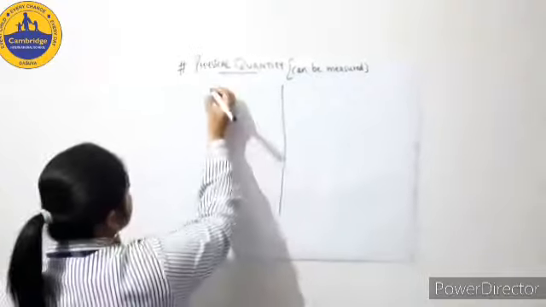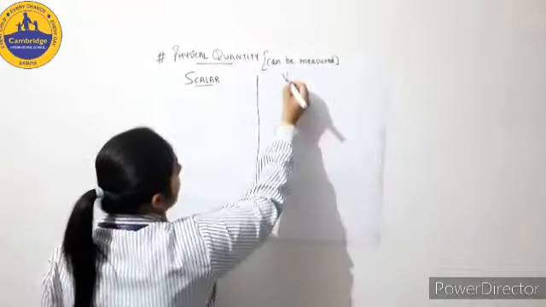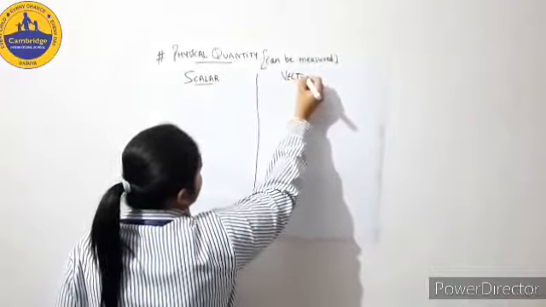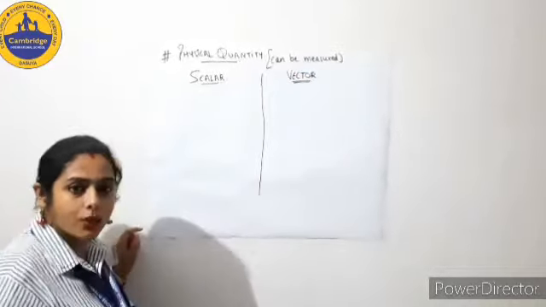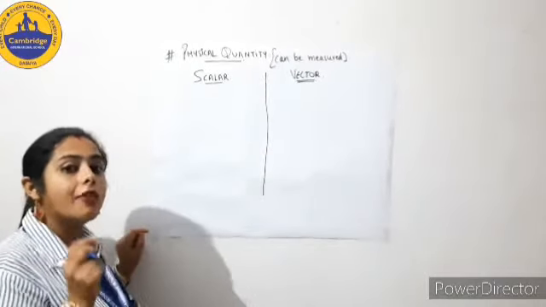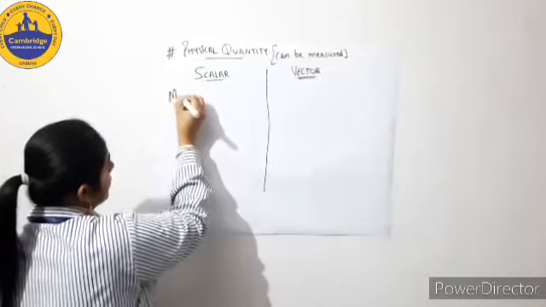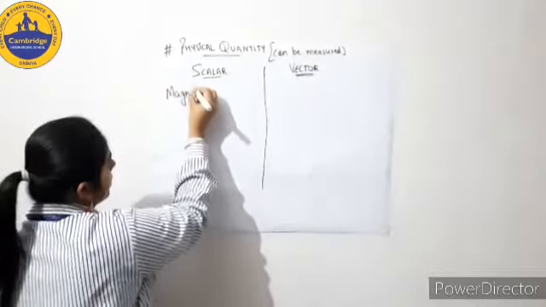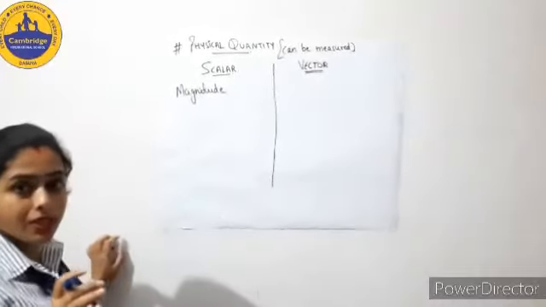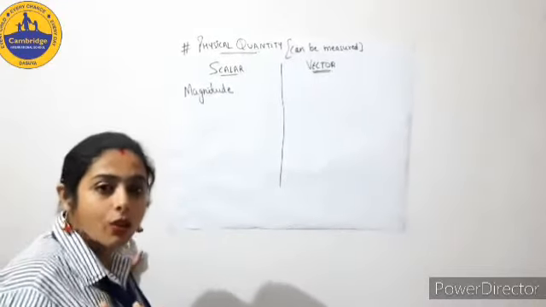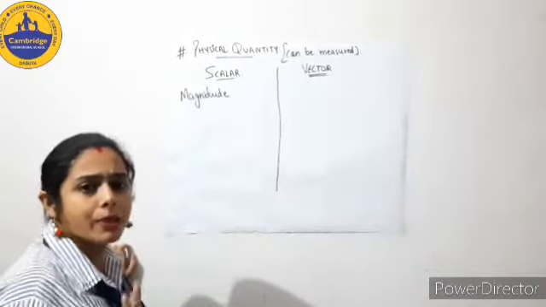One is scalar quantity and the second is vector quantity. Any quantity which only has magnitude, but there is no direction associated with it, is a scalar quantity. Now what is this magnitude? You are clear with it? Magnitude is a number and a unit. So any quantity which only requires magnitude is specified.